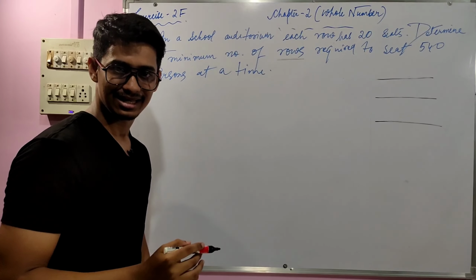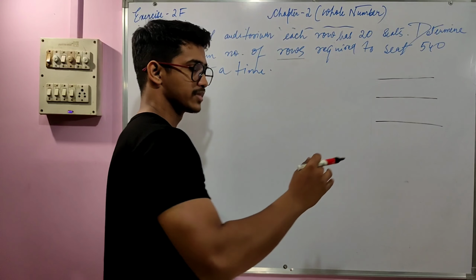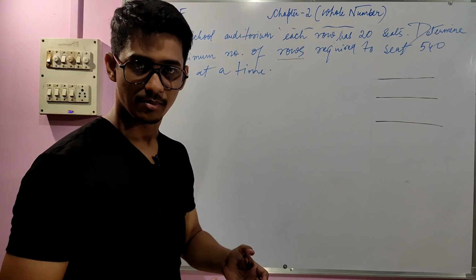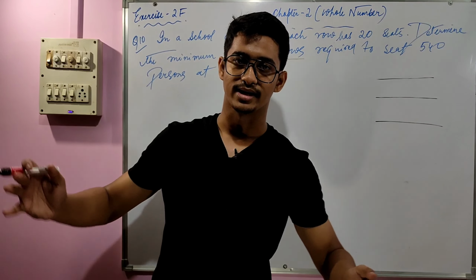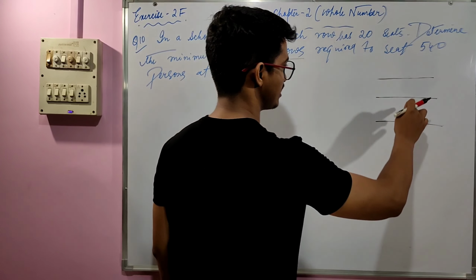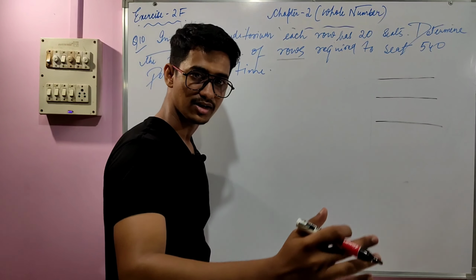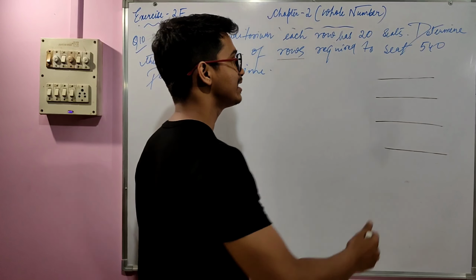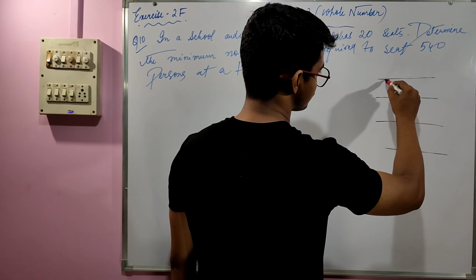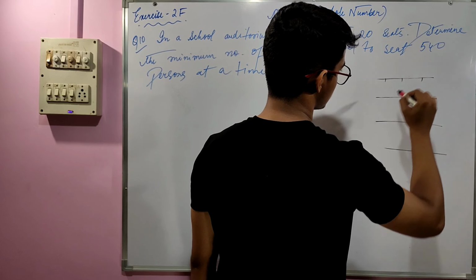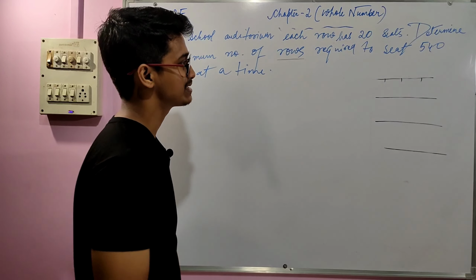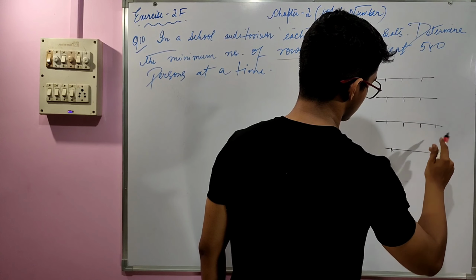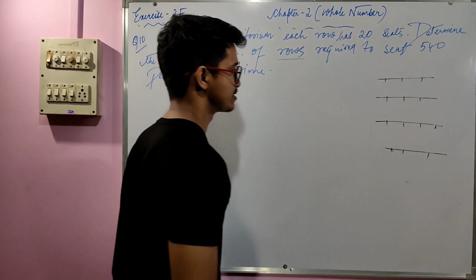Let's say in your classroom the benches are placed in such order, right? Here is the first bench, then the second bench, then the third bench, then the fourth bench, and it keeps going on like that. In the first bench 3 students are placed, and in the second bench 3 students, then the third bench 3 students, right?